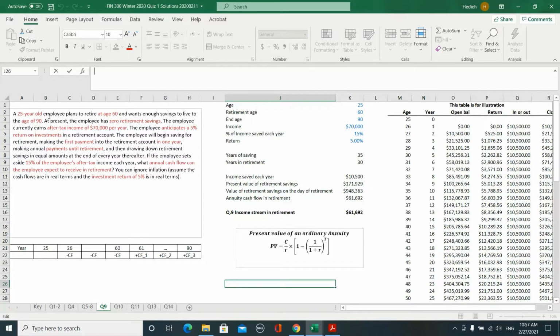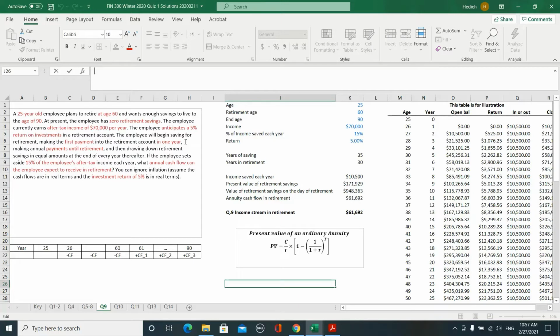A 25-year-old employee plans to retire at the age of 60 and wants enough savings to live to the age of 90. At present, the employee has zero retirement savings. The employee currently earns after-tax income of $70,000 per year. The employee anticipates a 5% return on investments in a retirement account.